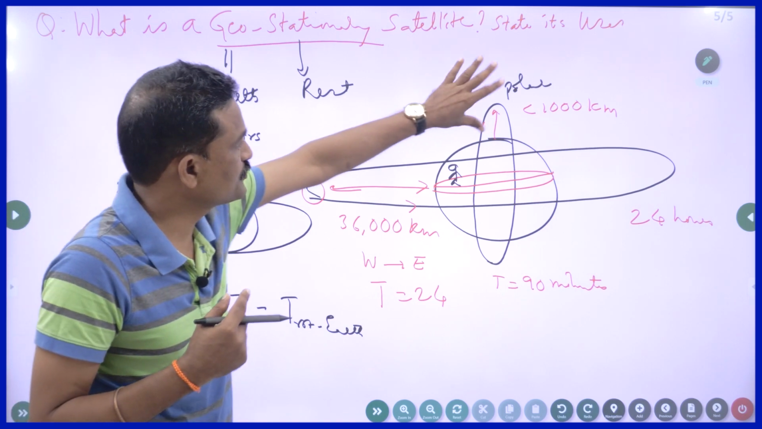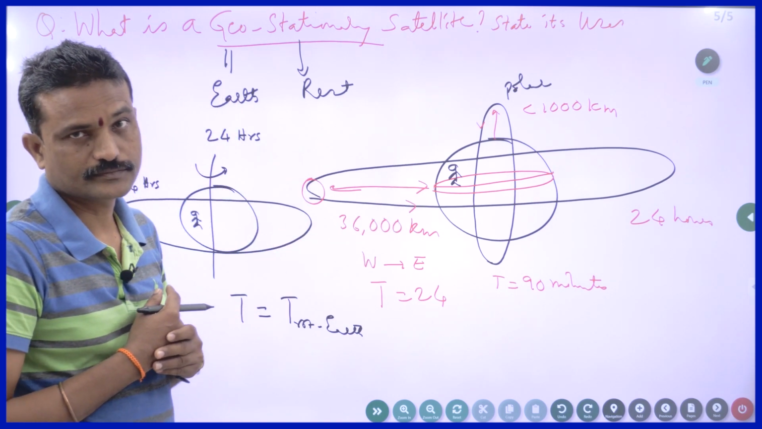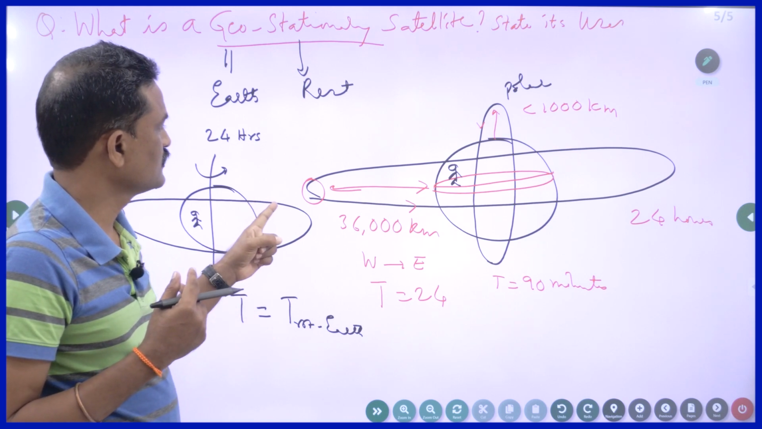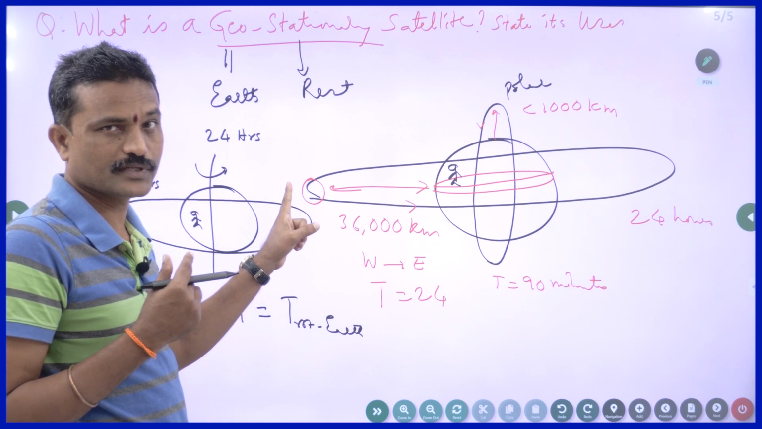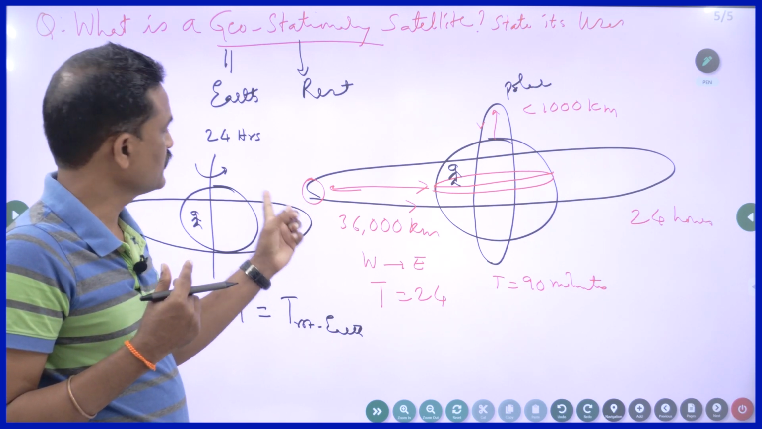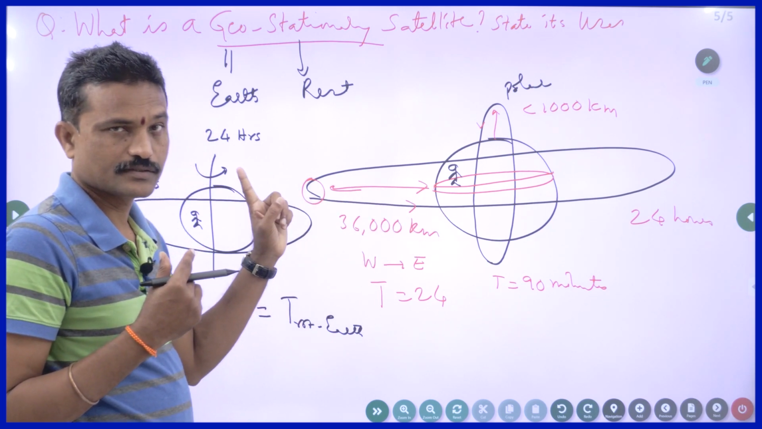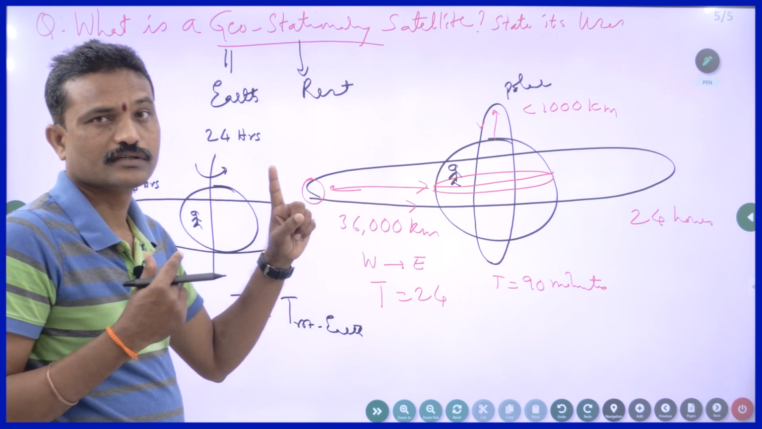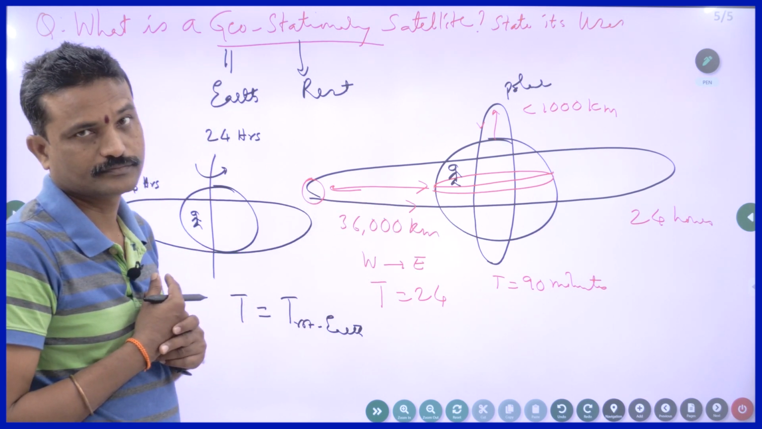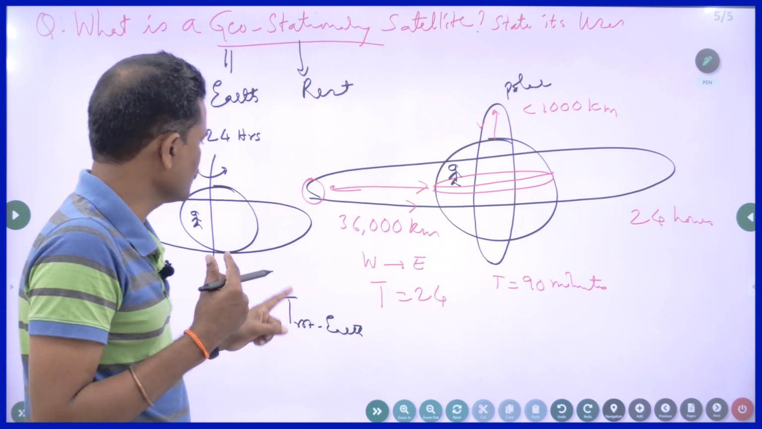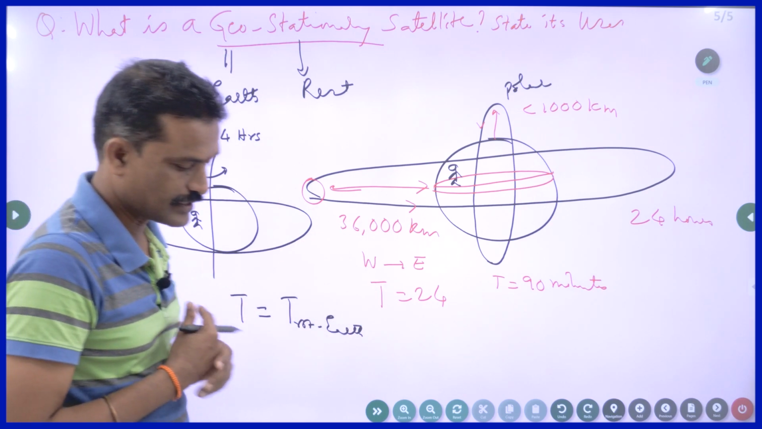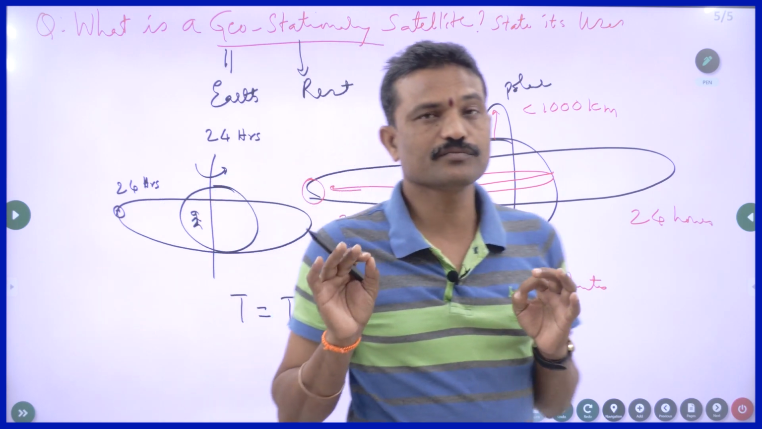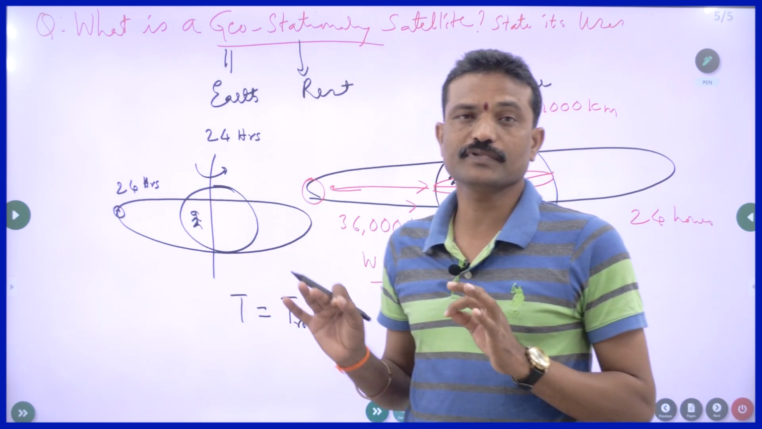I am not talking of polar satellites. If a satellite is placed at a height of 36,000 kilometers from the ground and it goes from west to east direction, parallel to the equator, with a period of revolution of 24 hours, then that satellite is called a geostationary satellite because it appears to be at rest when it is seen from the Earth.